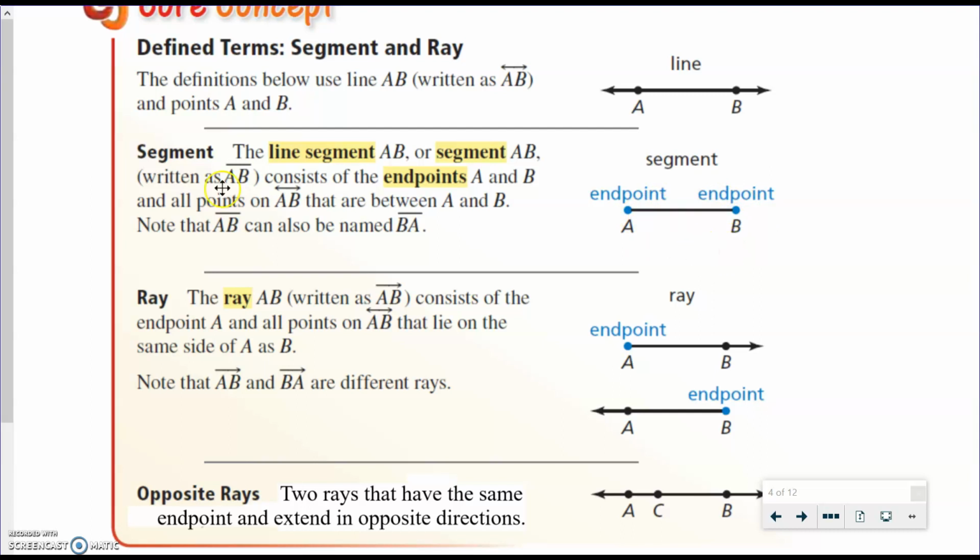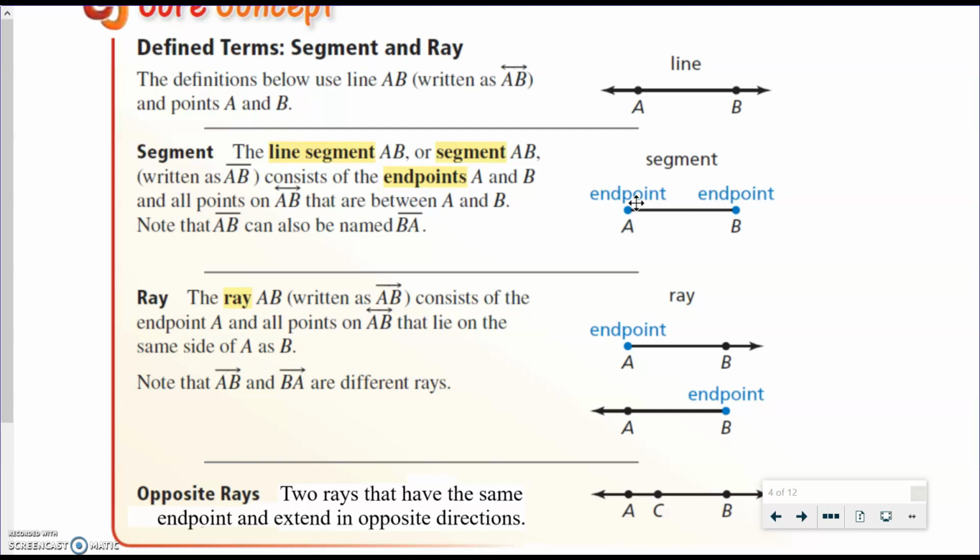And you can write that using the notation like right here that has a little line over the top, and it's AB. All the points in between A and B are on that line. And we can also call this line segment BA. The order does not matter because they're both endpoints.